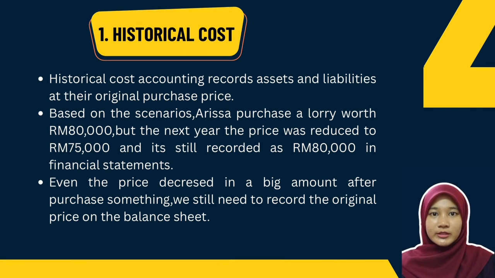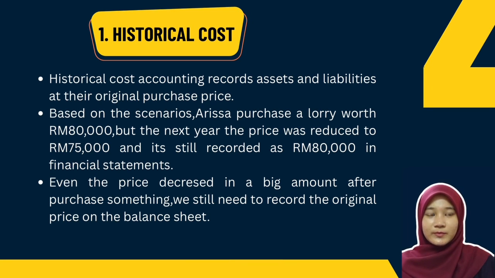The first one is historical cost. Historical cost accounting records assets and liabilities at their original purchase price. In the scenario, Arisa purchased a lorry worth 80,000 ringgit, but the next year the price decreased to 75,000 ringgit and it is still recorded at the original price in the balance sheet.